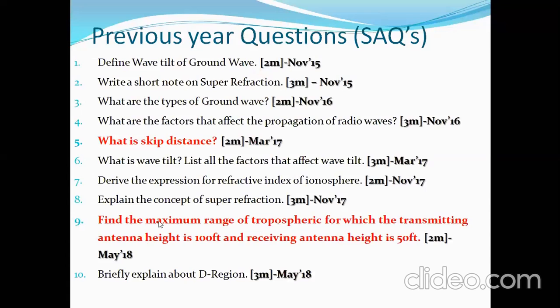In the ninth one, you can see I have highlighted the questions which we are going to discuss today. There is a problem asked for 2 marks: find the maximum range of tropospheric transmission for which the transmitting antenna height is 100 feet and receiving antenna height is 50 feet. The same question has been asked for 5 marks also, which is very easy actually. It is worth 2 marks only, but it is asked for 5 marks.